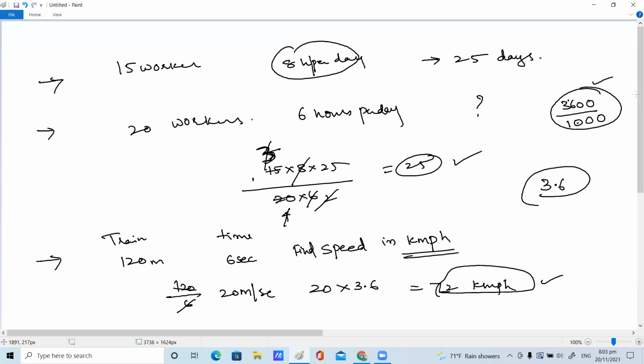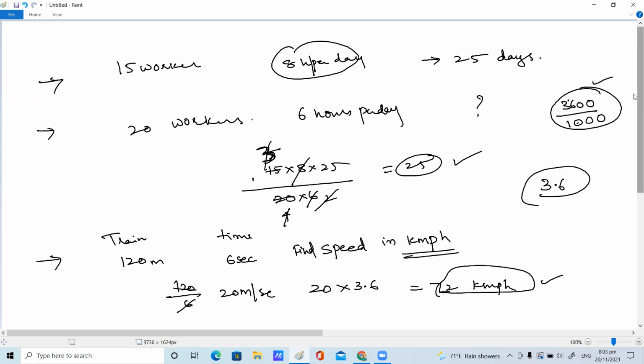It takes a lot of time. The calculation part becomes more. You just go with the simple procedure. You just multiply by 3.6, you will get kilometers per hour. If they give meters per second, no issue, whatever you are getting, the same thing you can write. But here they're asking the answer in kmph, kilometers per hour.